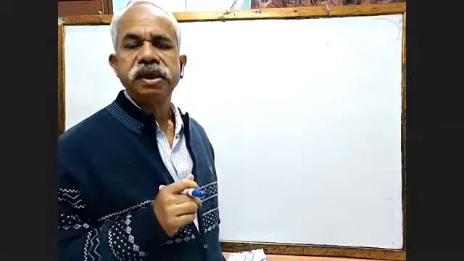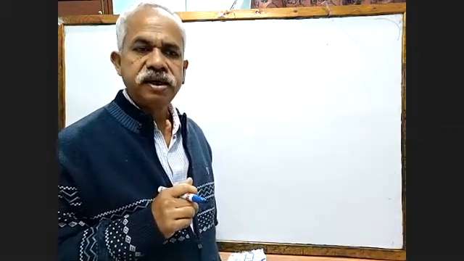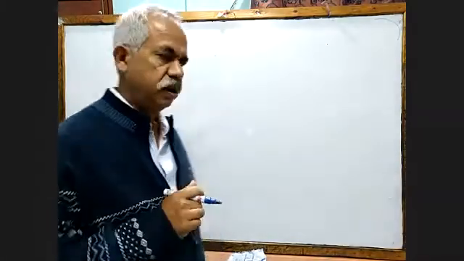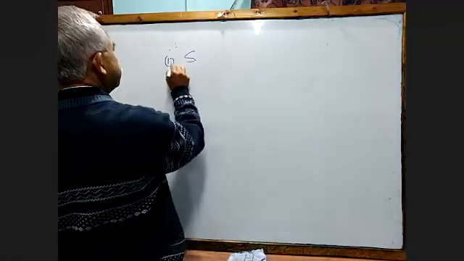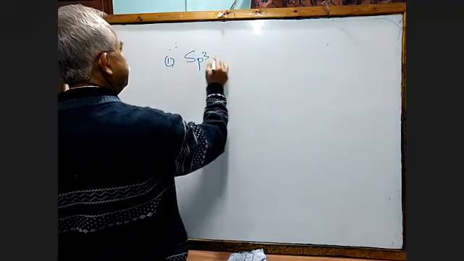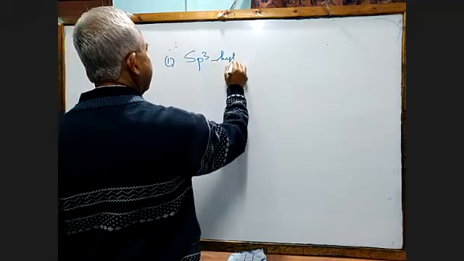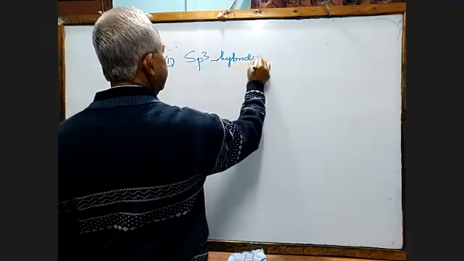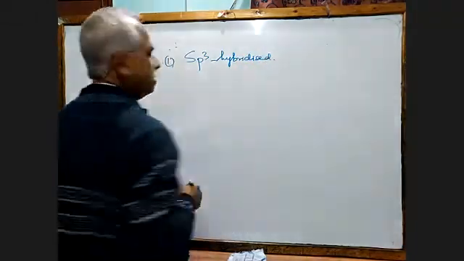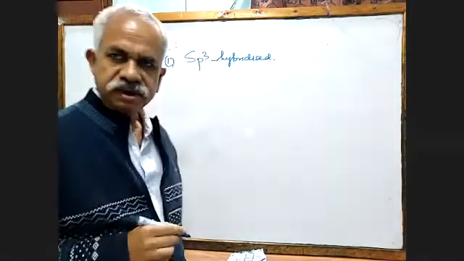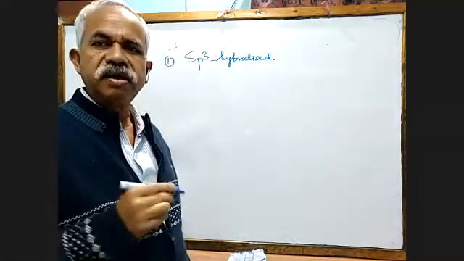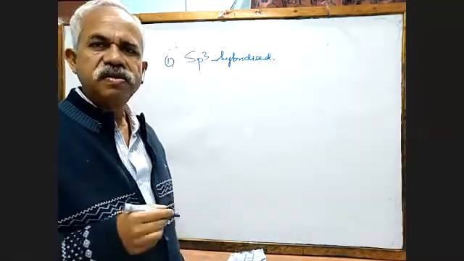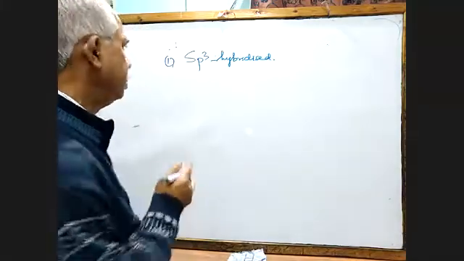On the basis of that, we are going to classify the haloalkane. So first one is sp3 hybridized. Most of the haloalkanes which we are going to use in our discussion, or which are there in our textbook, belong to this one only.